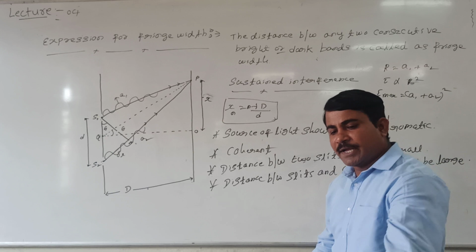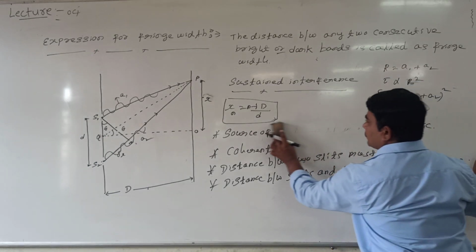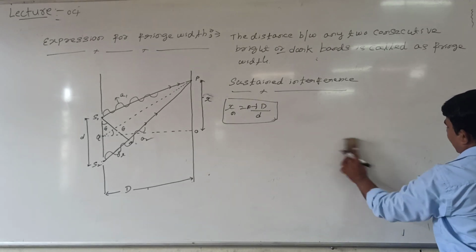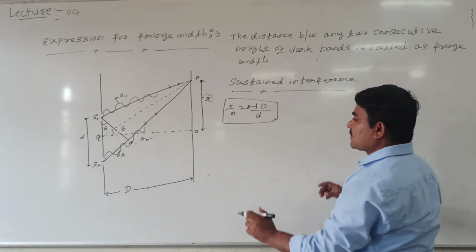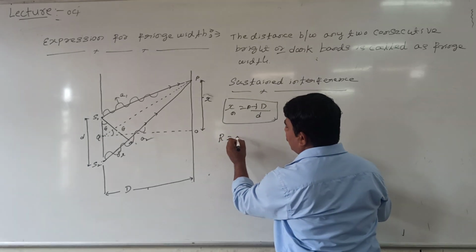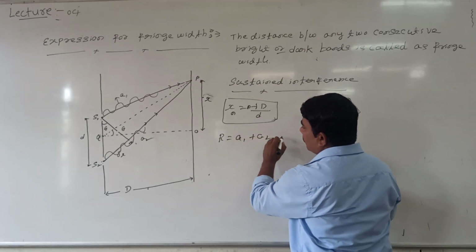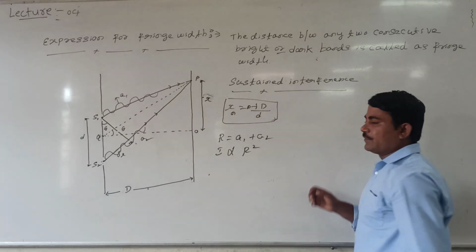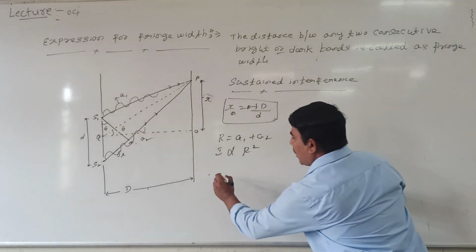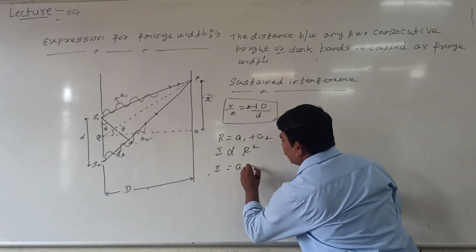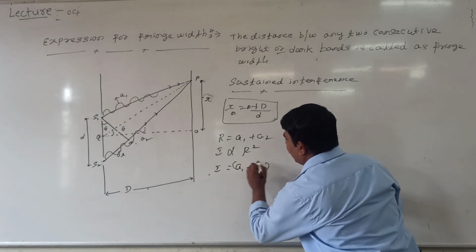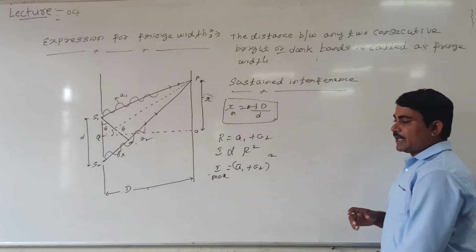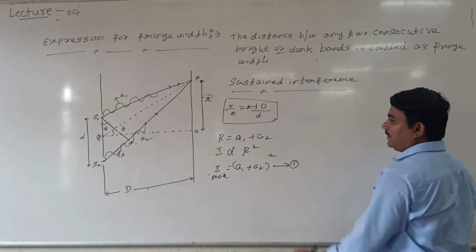Then you can take the condition for minimum intensity. Two waves are overlapping each other, then the resultant amplitude can be given as A1 plus A2. From the relation, intensity is directly proportional to the square of the amplitude. So the intensity is equal to (A1 plus A2) whole square. This is the maximum intensity, equation number 1.